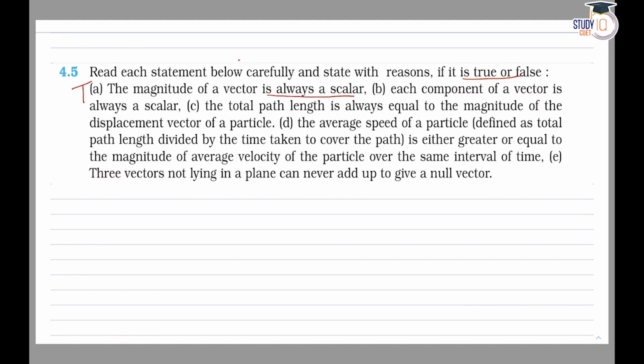Coming to next one, each component of a vector is always a scalar. That is false. Suppose a vector is given to us, that is velocity 5 meter per second, and when you take component, then it would be 5 cos 37, that is 4 by 5 i cap, and this is 5 sin 37, that is 3 by 5 into j cap.